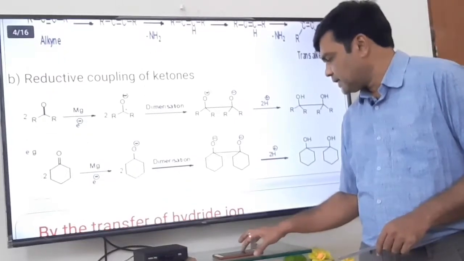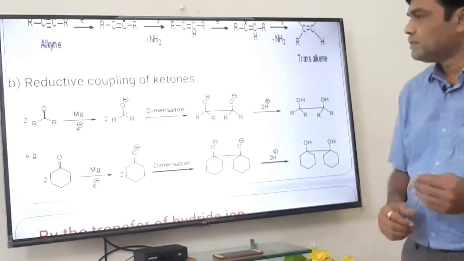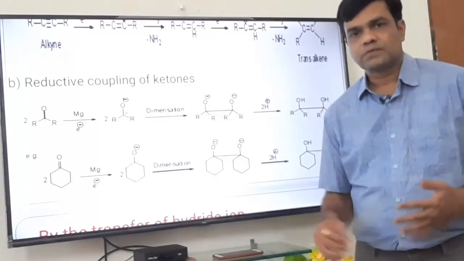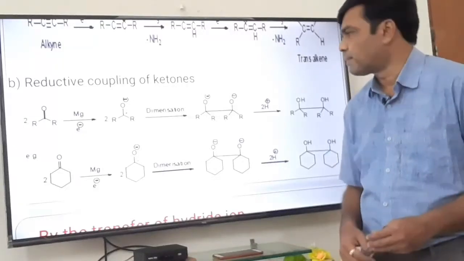Now next is a reductive coupling of ketones. What is meant by coupling? When two monomers, two molecules are coupled together, added together, that is called a coupling.